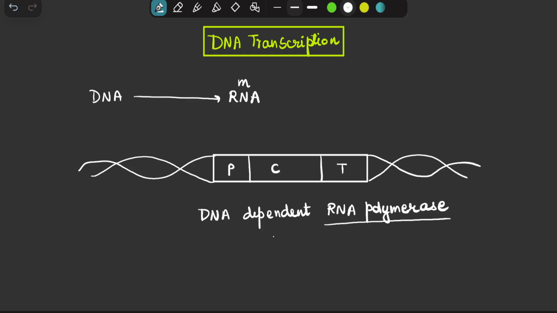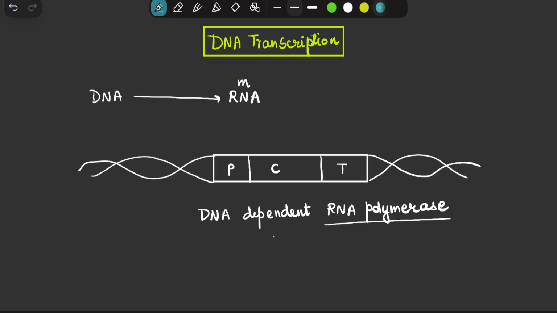Now, from where will the transcription start? There is a particular site in the DNA through which the transcription process will begin. This particular site inside the DNA is referred to as the start site. Suppose the start site is here.